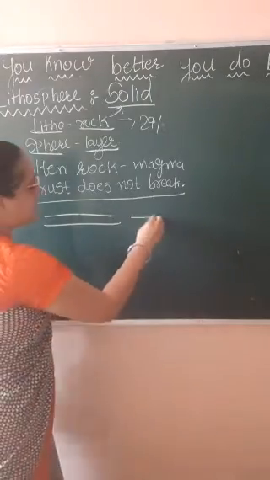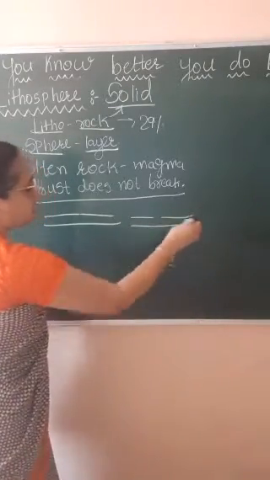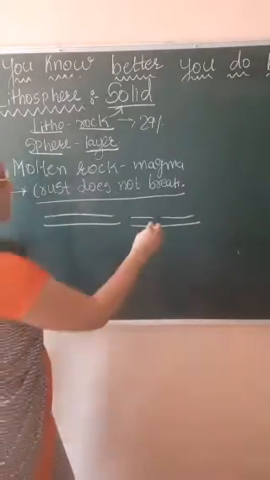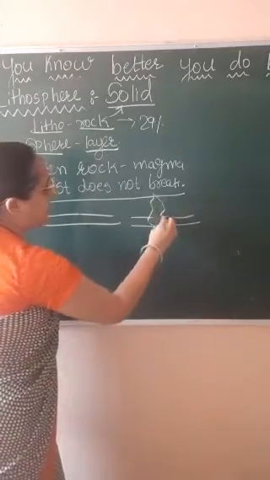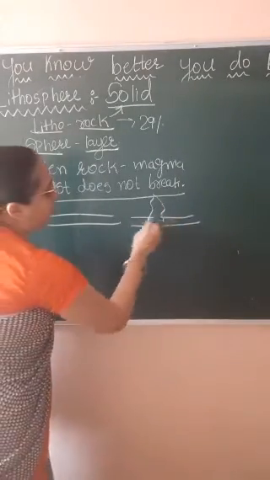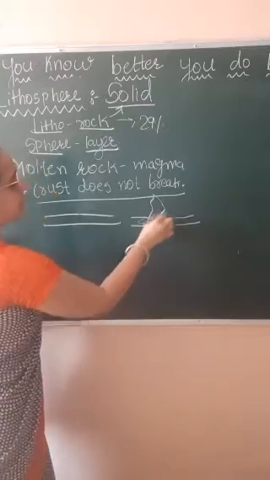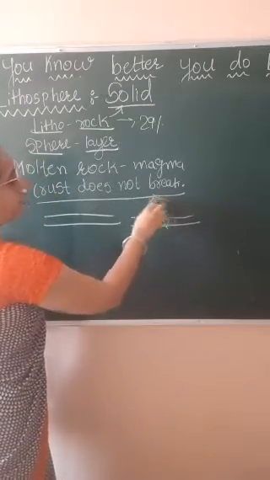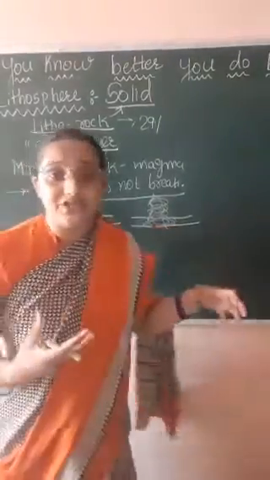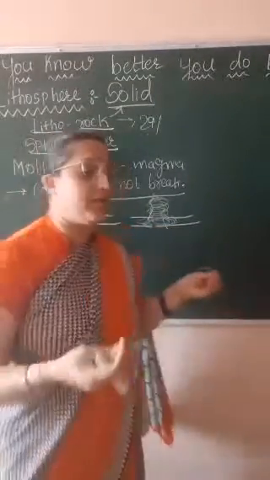But what about this? Here there is a break. So what will it create? It will create a volcano, as a lot of heat, or we can say a lot of pressure, is present in the interior of the earth.